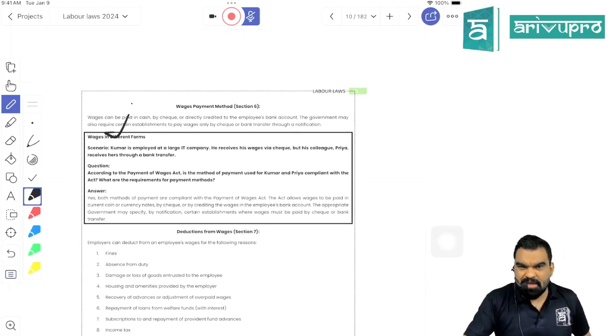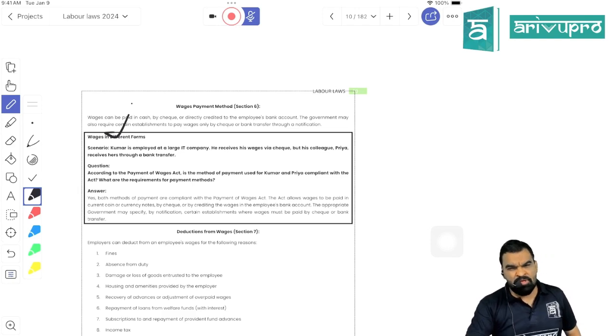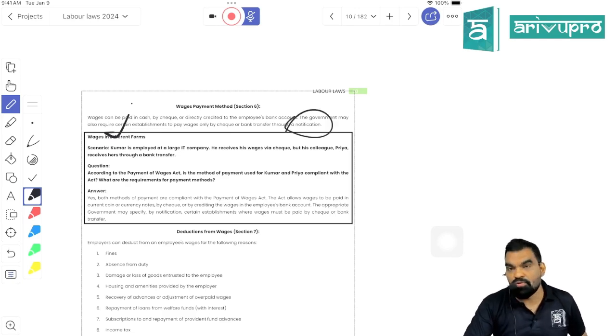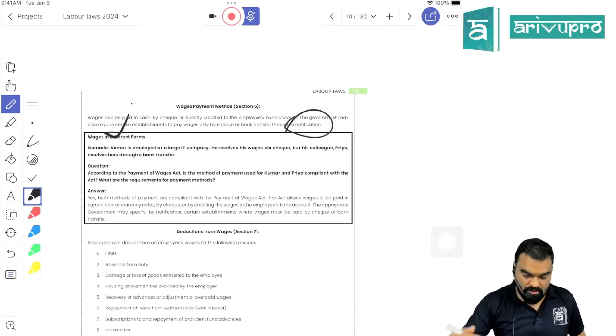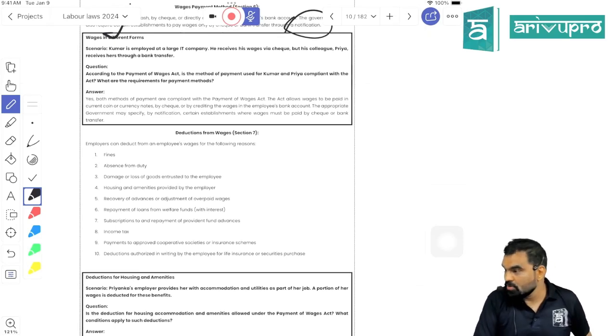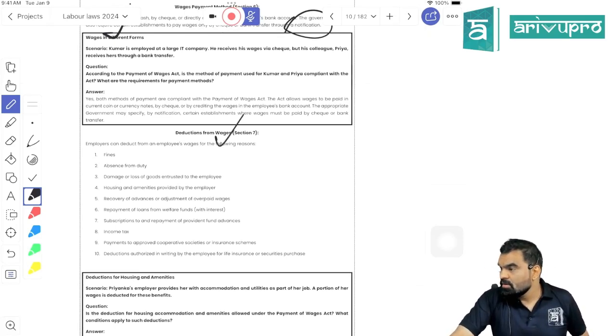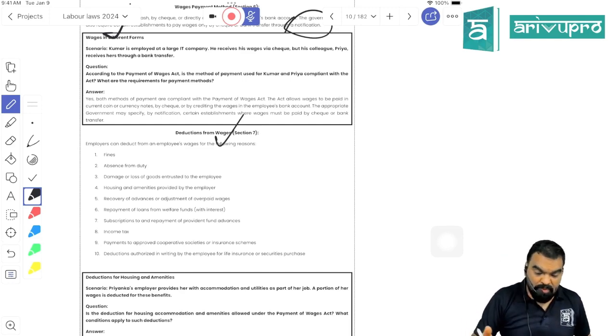Generally, wages can be paid in cash or through a banking channel. But if the appropriate government has notified that your organization has to make the payment of wages through the banking channel only, through GPay, QR code, UPI, NEFT, RTGS, or cheque instruments, in that case you have to make the payment using that particular method. For that you have to go through the state government's notification. Is it clear, students? Getting everything? I'm teaching you the Payment of Wages Act.